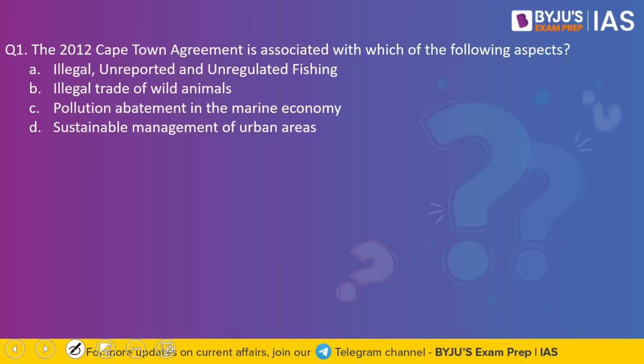Beginning with the first question of the day. It reads, the 2012 Cape Town Agreement is associated with which of the following aspects? The four options are as follows. Option A, illegal, unreported and unregulated fishing. Option B, illegal trade of wild animals. Option C, pollution abatement in the marine economy. And option D, sustainable management of urban areas.